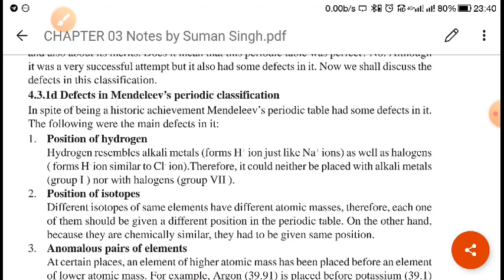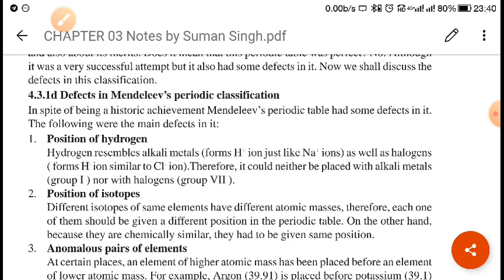In long form periodic tables also, in some hydrogen is placed above lithium, and in some it is written in the middle. So it is debatable. Mendeleev also did not explain the correct position of hydrogen.